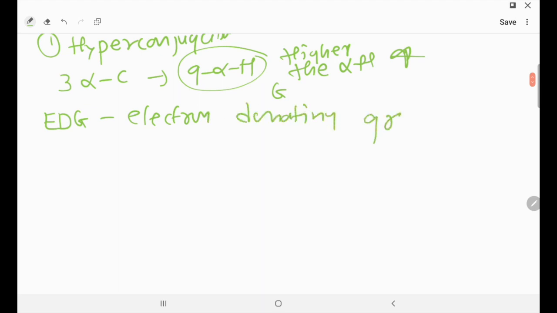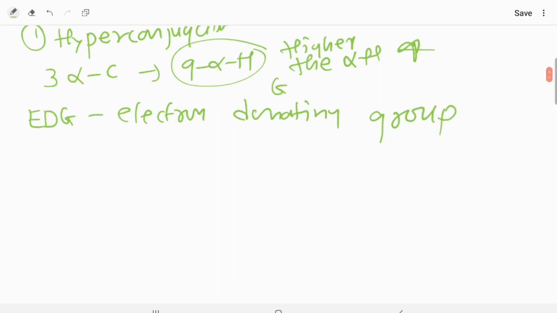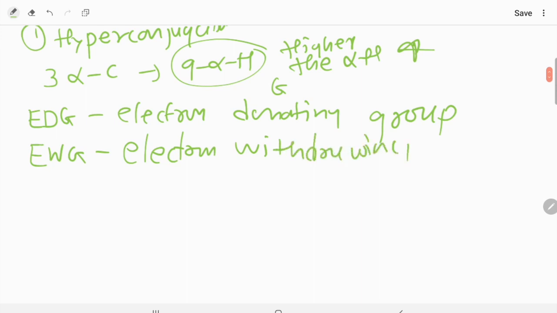So dear students, there are mainly two types of groups. First is known as EDG, which is electron donating group, and one more group is there which is considered as EWG, which is known as electron withdrawing group. Okay, now listen to me very carefully and please, I want your full attention here. So now dear students, when we talk about the electron donating group or electron withdrawing group, what things do you have to keep in mind?